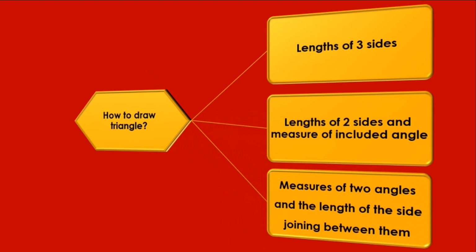So if you want to draw a triangle you have three ways. One of them is to draw a triangle if you know the lengths of its three sides. The second way is if you know the lengths of two sides and the measure of the included angle between them. The third way is if you know the measures of two angles and the side joining these two angles.